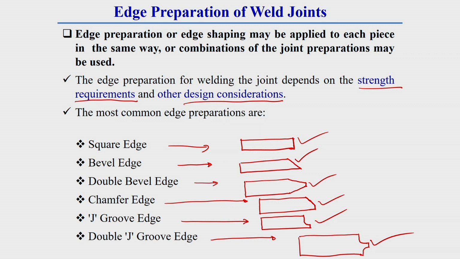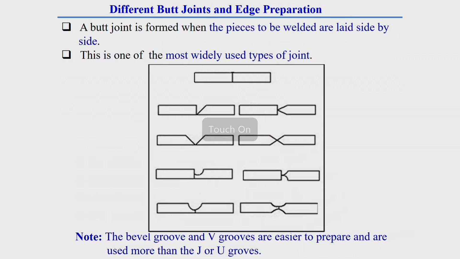Now depending upon the weld joint and edge preparation, all welding has been categorized into many different categories, like different butt joints with their edge preparation. By applying different edge preparations in a butt joint, there can be different types of butt welding joint.